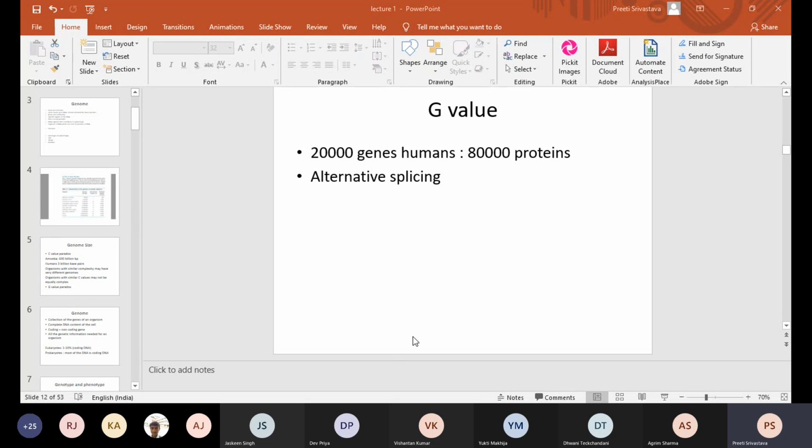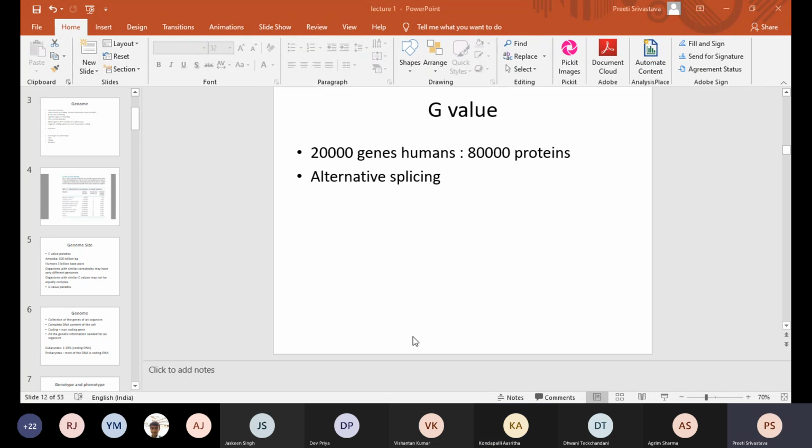Everybody is following or no? Ashrita following? Maybe she's left. Yes. G value, Ashrita? G value means even if the number of genes among the different species is the same, the number of proteins or the genome size can be different. Right, Ashrita.